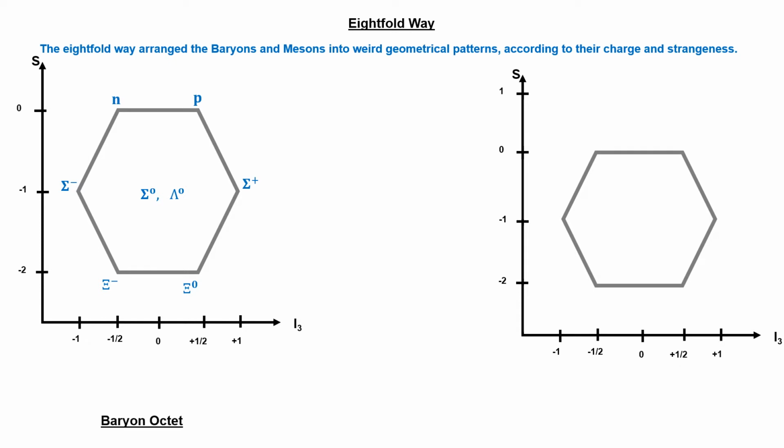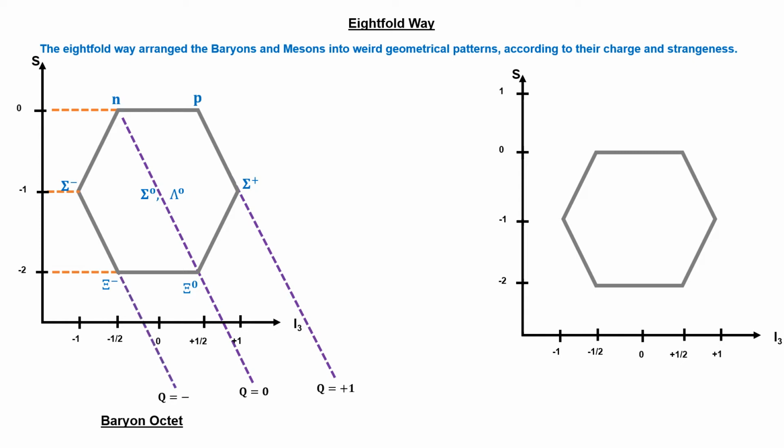This group is called the baryon octet. In this eightfold way, the horizontal line represents particles with the same strangeness, while the downward sloping line represents particles of the same charge, such as +1 charge for proton and sigma plus, 0 charge for neutron, lambda, neutral sigma and neutral cascade, likewise for -1 charge, sigma minus and cascade minus.